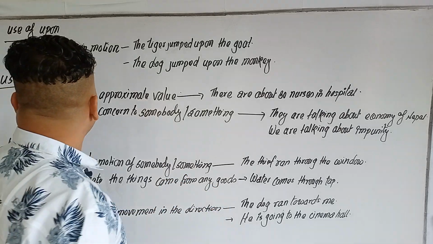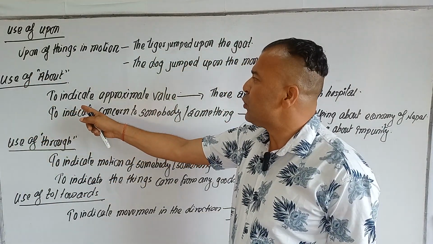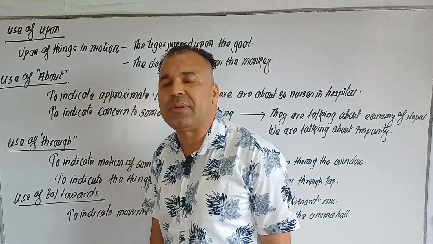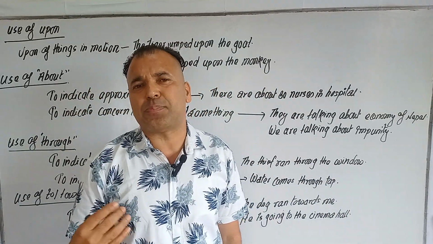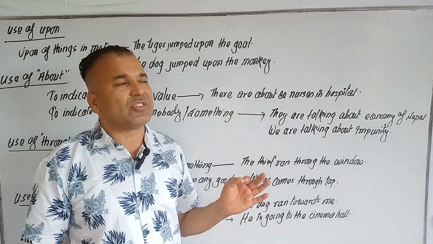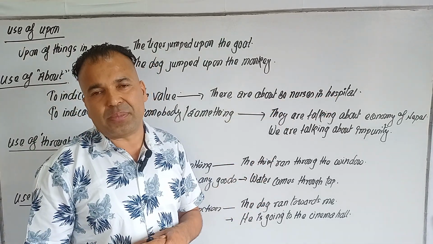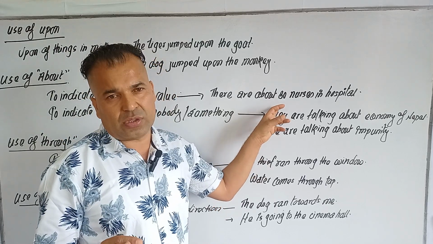The next one, use of about. How to use about? To indicate an approximate value. It gives the approximate value. There are about 30 nurses in the hospital. It means approximate value, not exact, about.